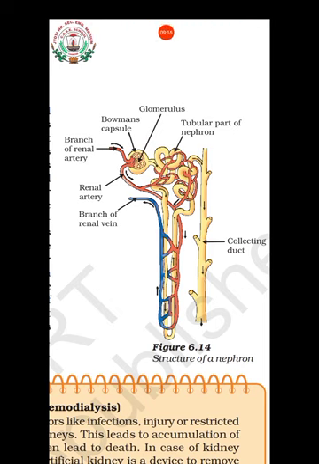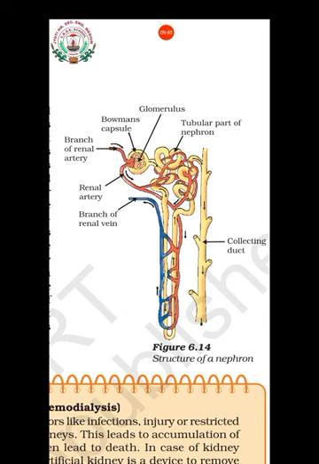The secretion of liver is: first option, salivary amylase; second, bile juice; third, pancreatic juice; fourth, pepsin.